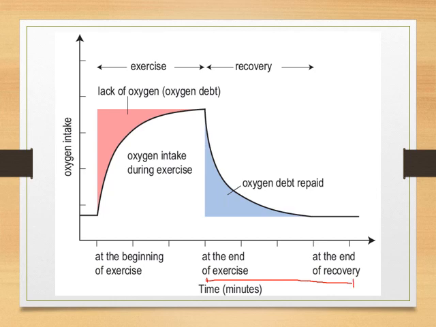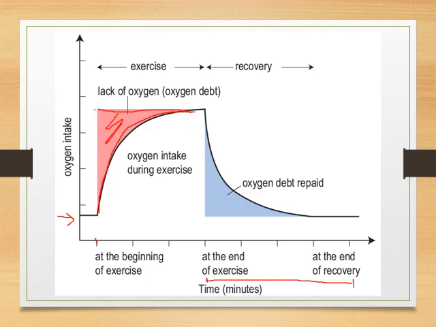Okay, when they are not doing the exercise, you can see here that in the normal condition you still need a certain level of oxygen intake. When you start to exercise, the oxygen intake increases. You can see it increasing, and you can see this layer we say is oxygen debt, because this layer is the oxygen requirement or the oxygen demand in the body.